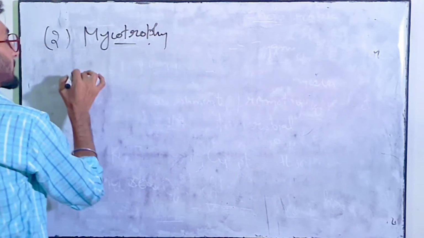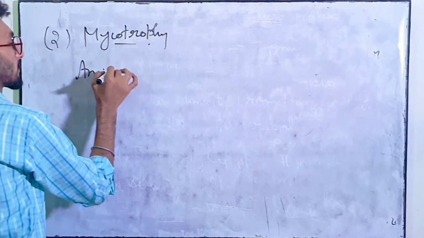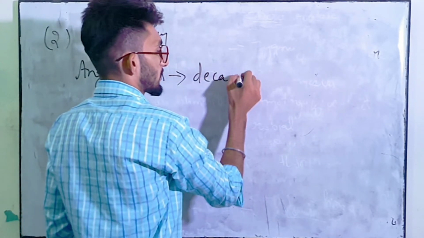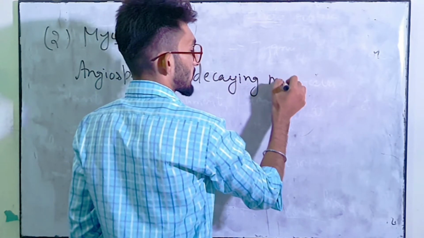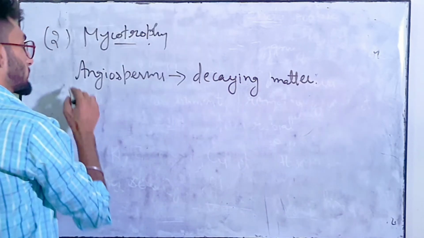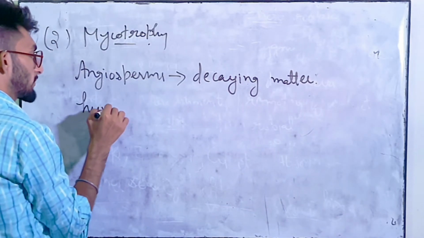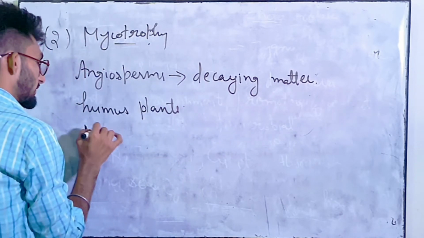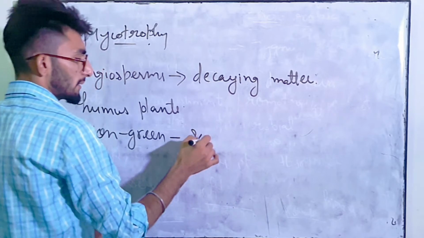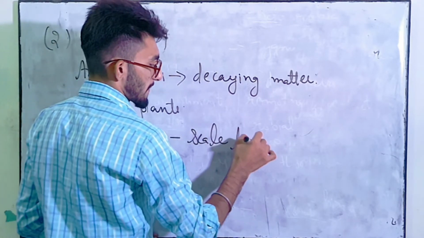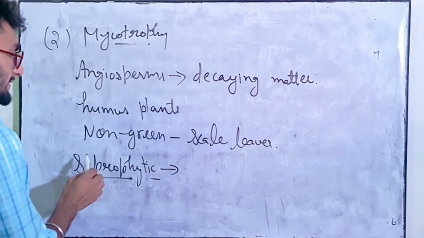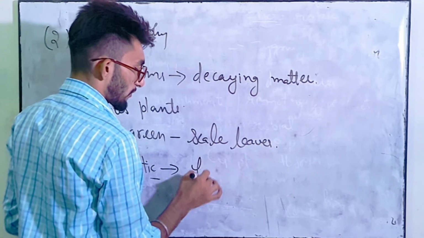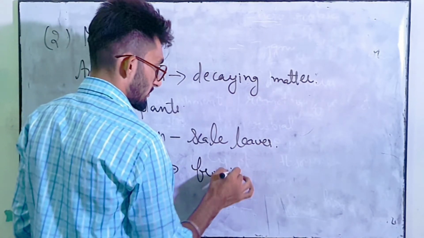So many type of angiosperms grow on decaying matter. Okay, so वो कहाँ पे grow करते हैं? Decaying matter में. So such type of plants are known as humus plants. Generally they are non-green and only bear scale leaves. Clear? Other is saprophytic angiosperm which get their nourishment with the help of fungi.